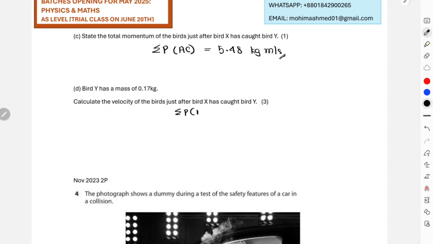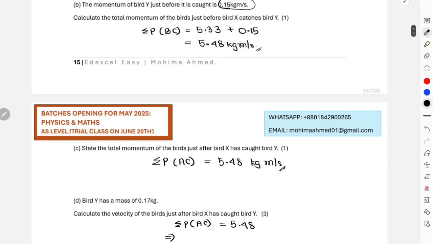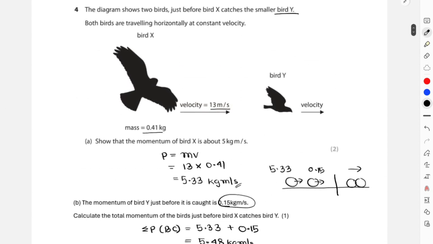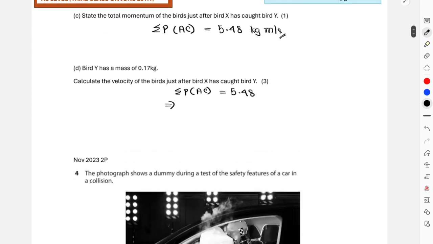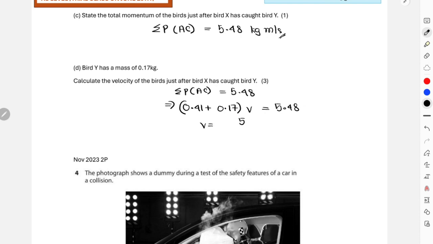Total momentum after collision was 5.48, and the mass of bird X was given as 0.41 kg, plus the mass of bird Y, 0.17, and they now have a combined velocity v. So v is going to be 5.48 divided by 0.41 plus 0.17.